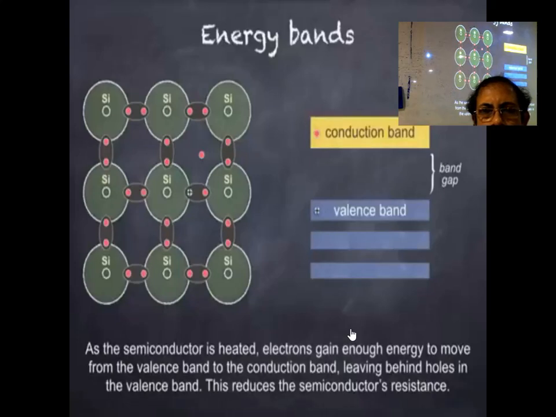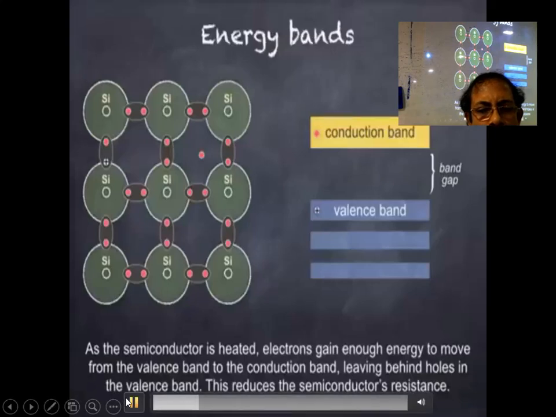So as the temperature of a semiconductor increases, its resistance decreases due to the motion of the electrons in the conduction band and holes in the valence band. If we look at the diagram on the left, we can see that electrons from neighbouring atoms can move to fill a hole, leaving behind a hole in their previous position. Although strictly this was caused by the motion of negative electrons from left to right, we can also describe.